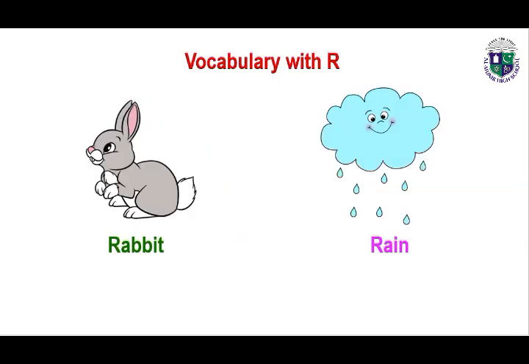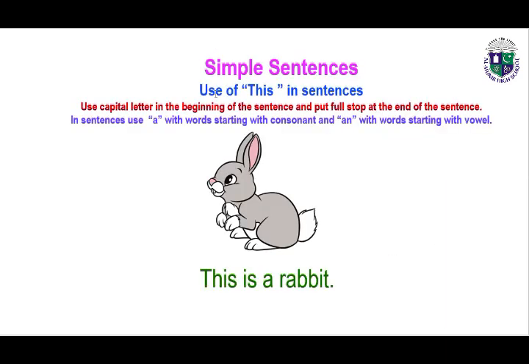Vocabulary with R. R for rabbit. R for rain. Rabbit, rain. Now use these words in simple sentences.